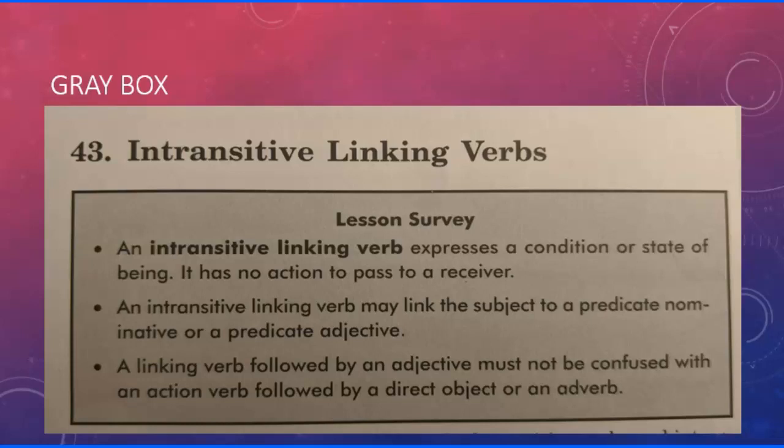So I already kind of spoke about that. With your transitive, you're looking for direct or indirect objects. With your intransitive linking verbs, you are looking for predicate nominatives or adjectives. That might be something good to put in your notes or to put on a little index card.